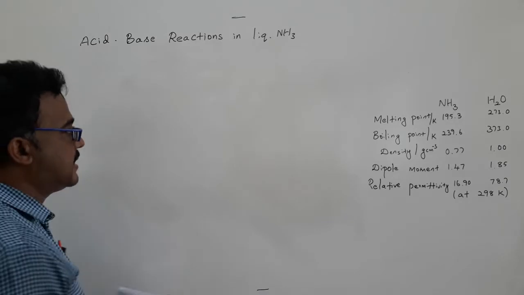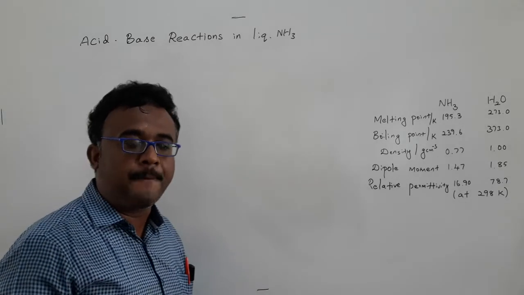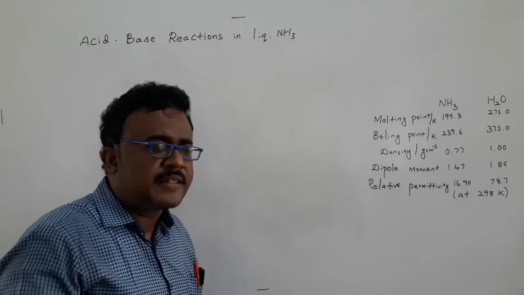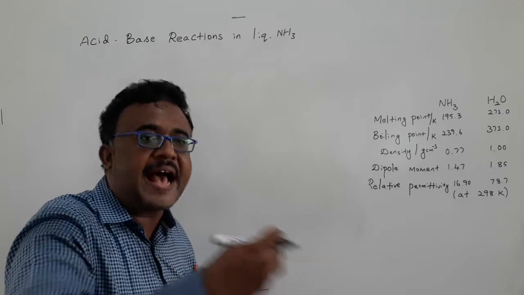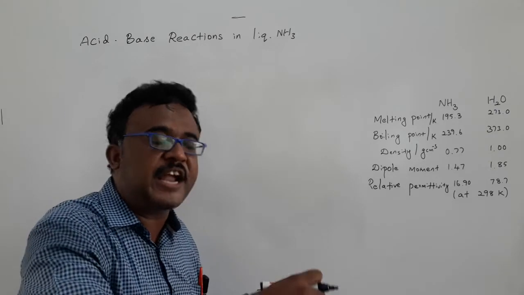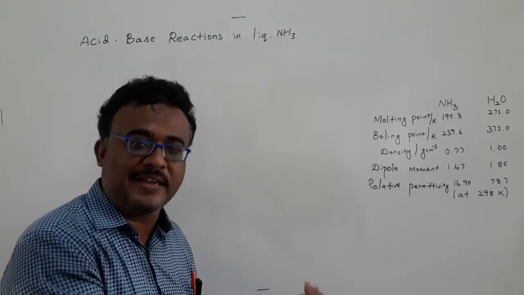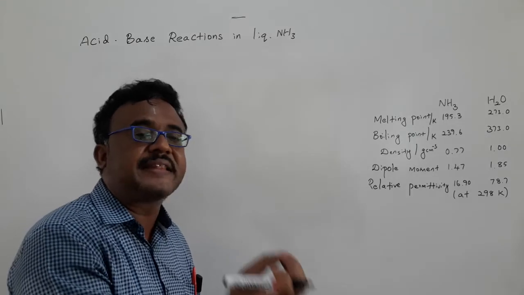The next one is the liquid ammonia system. If we have to get the acid part, any kind of ammonium ion, if we dissolve it in liquid ammonia, we can get the acid part.